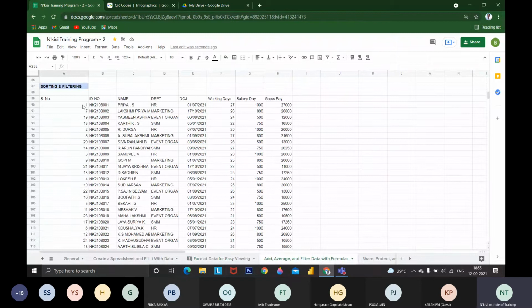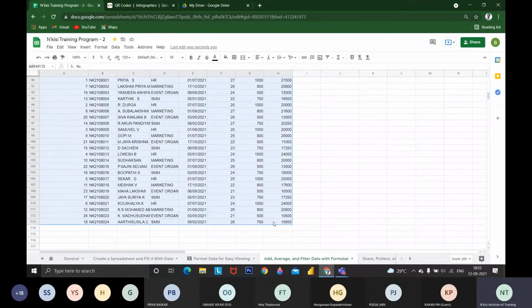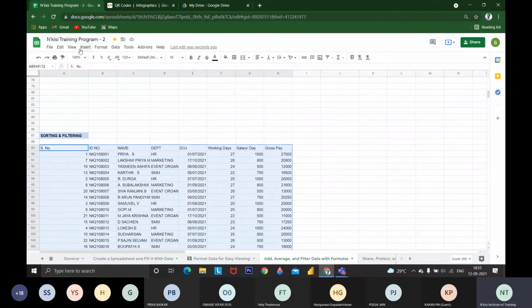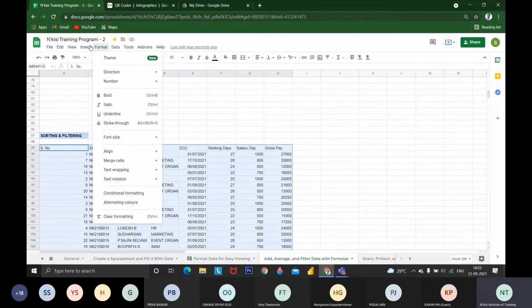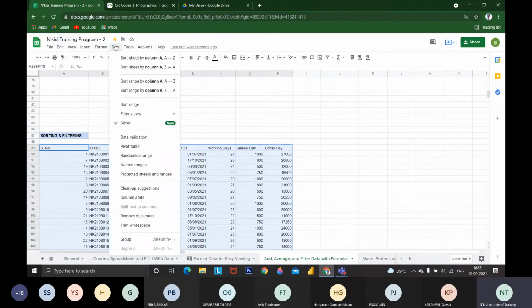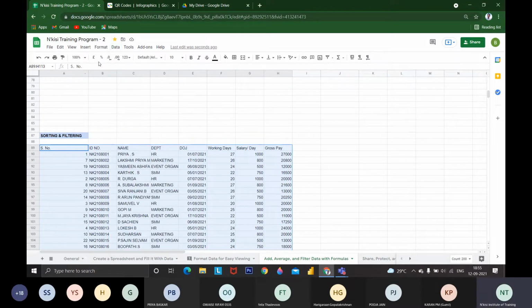First thing we are going to do: you will have a lot of data like this, and I want to sort it out. It is uneven data. You couldn't see it serial number wise; it is ordered ID number wise. Whatever sorting you want to apply, select the data and go to Data, then Sort range. If you click the entire range, it will sort the entire A column and B column.